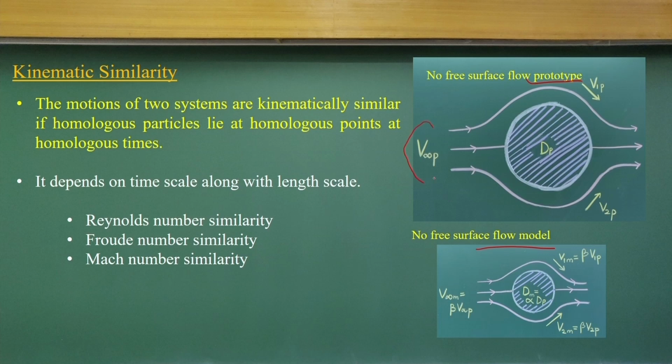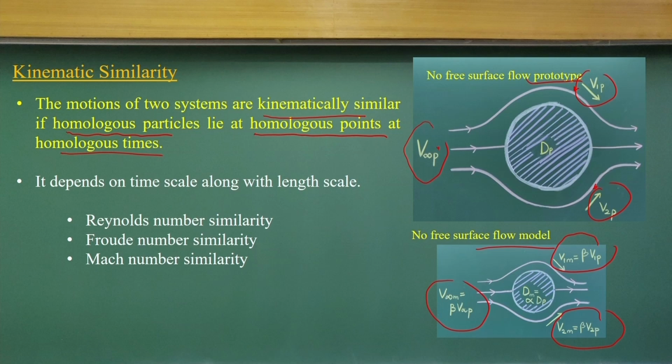The velocity vectors, the velocity direction, and the streamlines in the model should have a scale factor. Kinematic similarity means homologous points, representing the model and the prototype, lie at homologous points at homologous times. In time and also in position, they should have the same location and the same vectors. If so, it is called kinematic similarity.